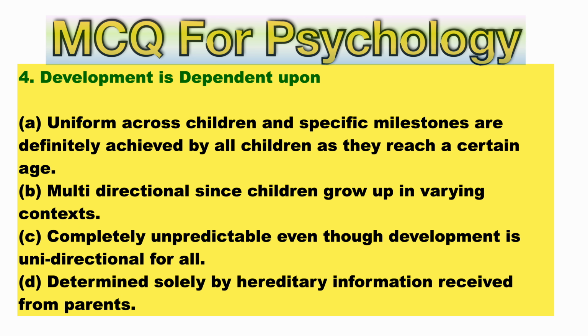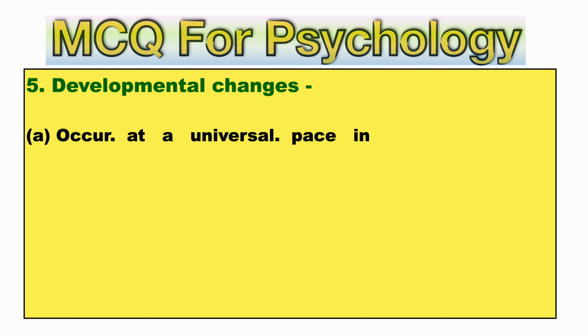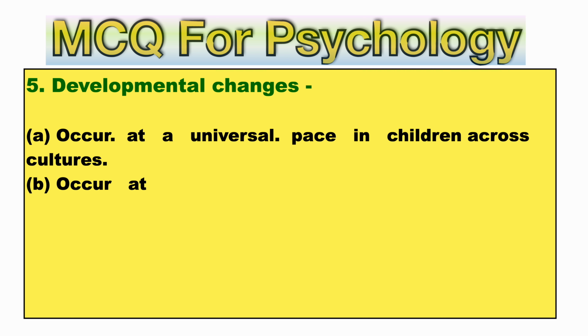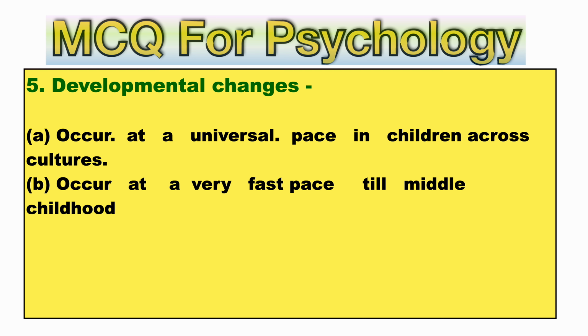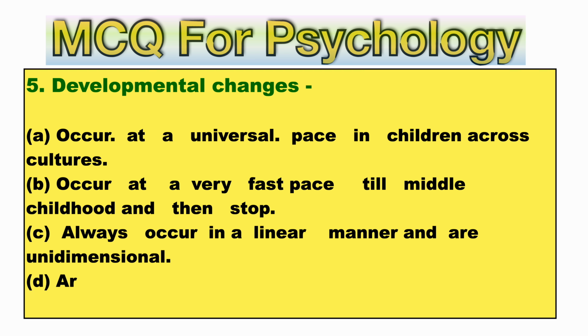Now switching to question number 5. Question number 5 says, development changes. How does development change? Development changes: A. Occur at a universal pace in children across cultures. B. Occur at a very fast pace till middle childhood and then stop. C. Always occur in a linear manner and are unidimensional.